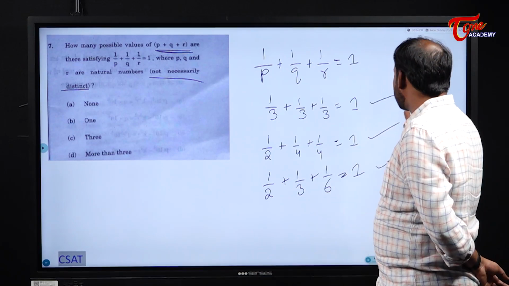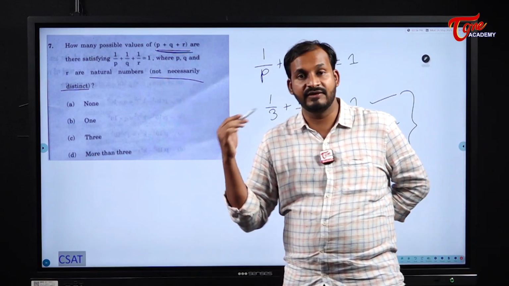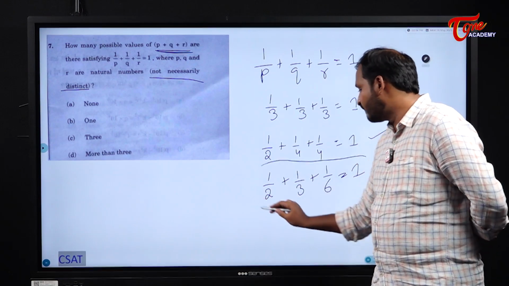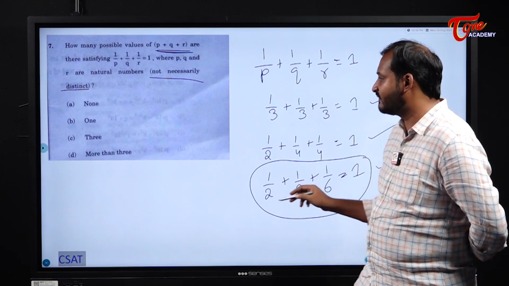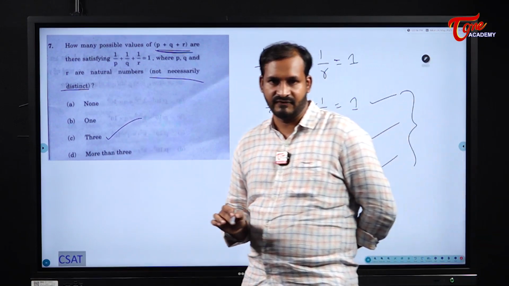So total how many pairs are there? 3. They mentioned not necessarily distinct. If they had mentioned distinct, how many pairs would we have got? Only one pair. But here, since it is not necessarily distinct, how many chances are there for us? 3 chances are there for us here, students.